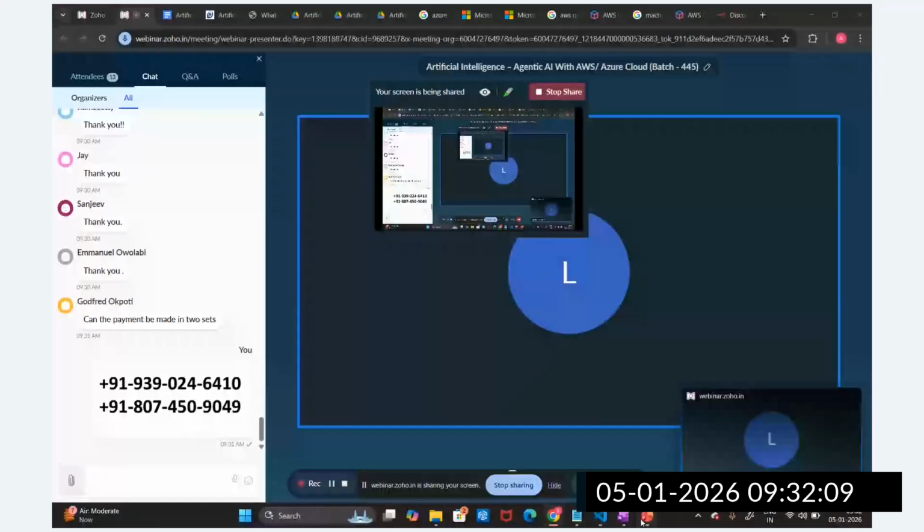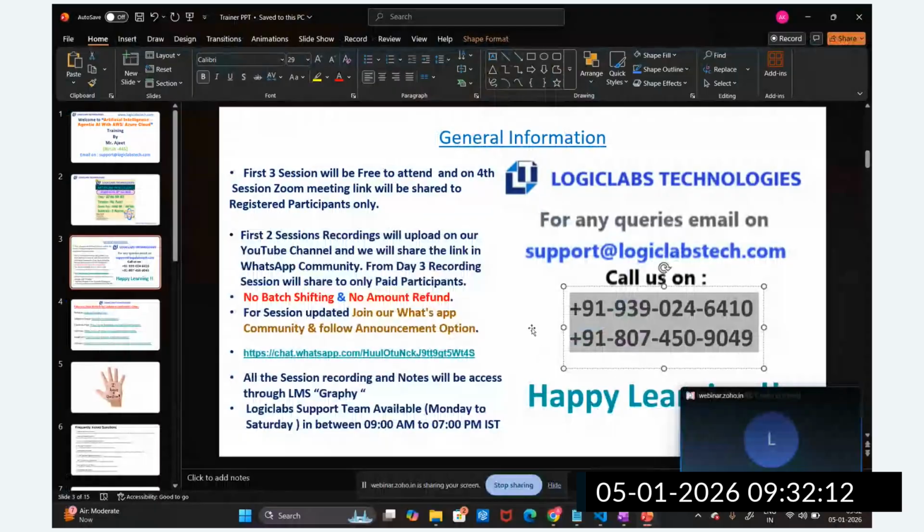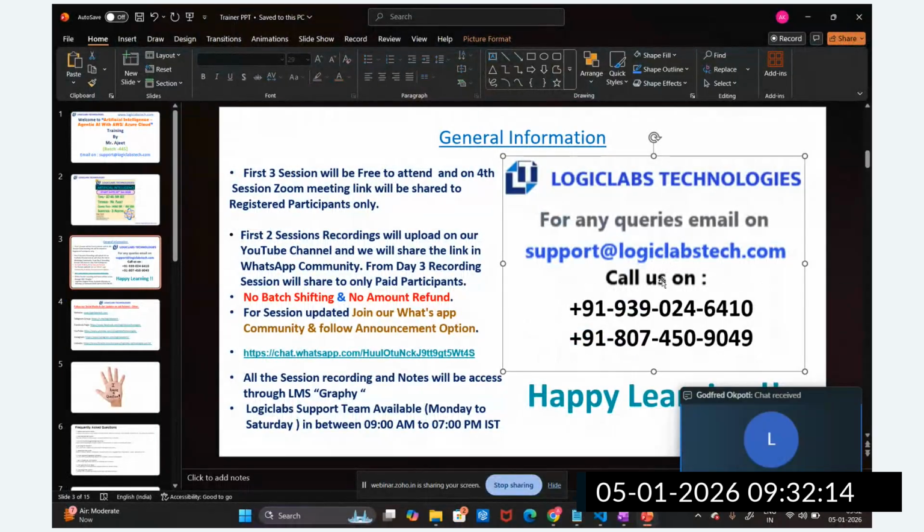I have shared my screen. Take a snapshot of these numbers, and you can reach out for any non-technical support. You can reach out to support at logiclabstech.com or this number, so take a snapshot of this number.